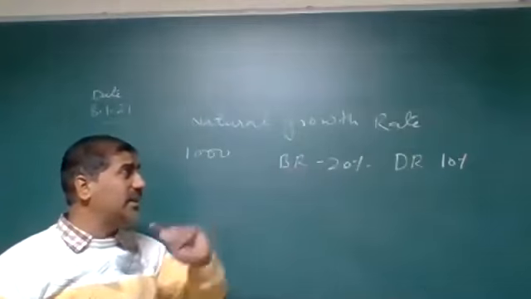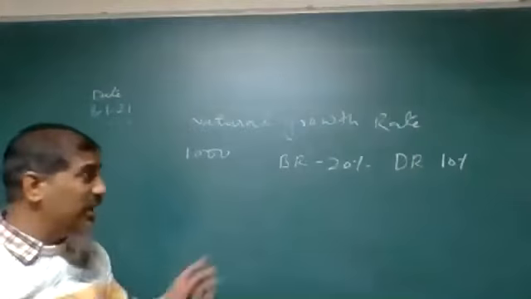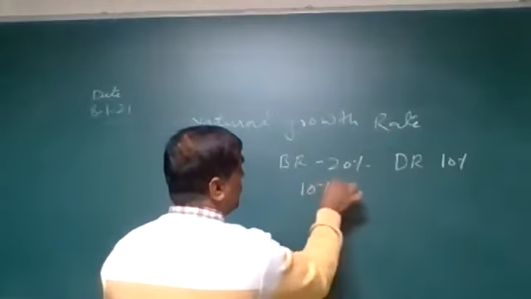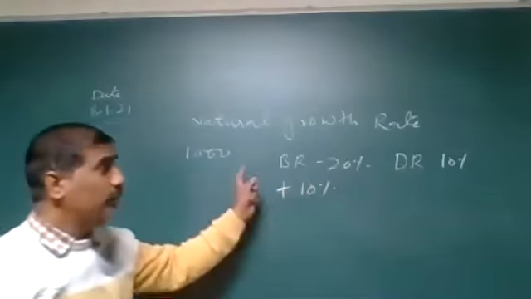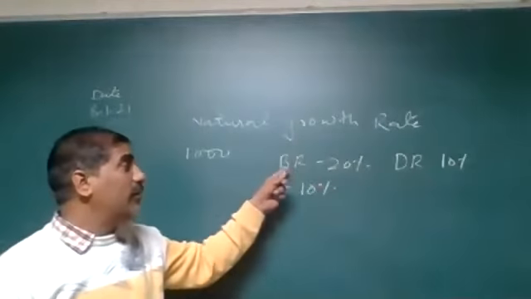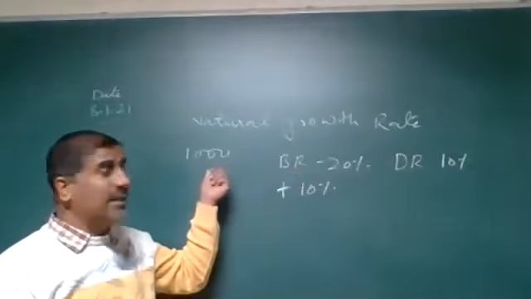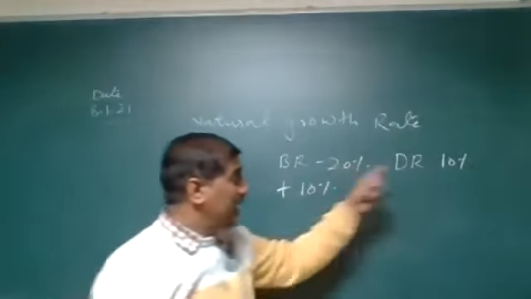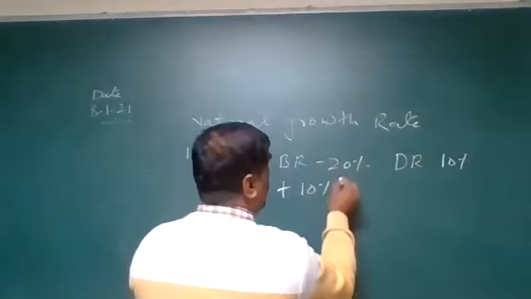The difference between the birth rate and death rate means the population will be increased. 10% population will be increased. Because the birth rate is 20%, it means 200 newborn babies.